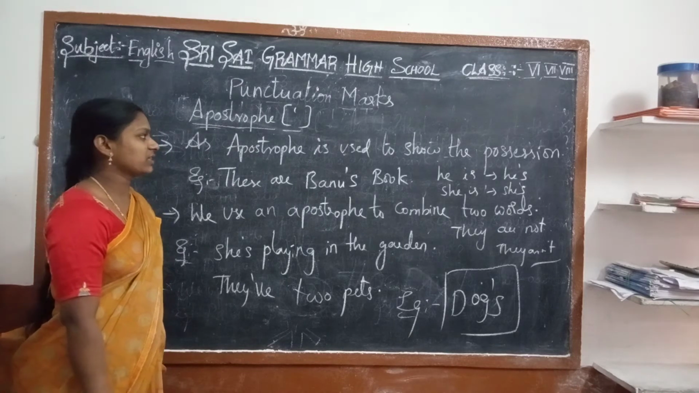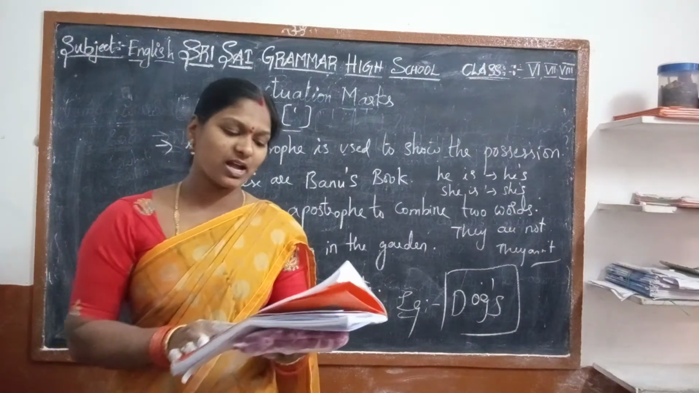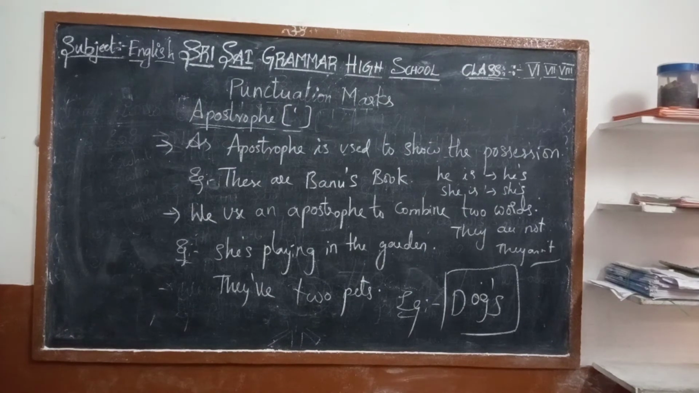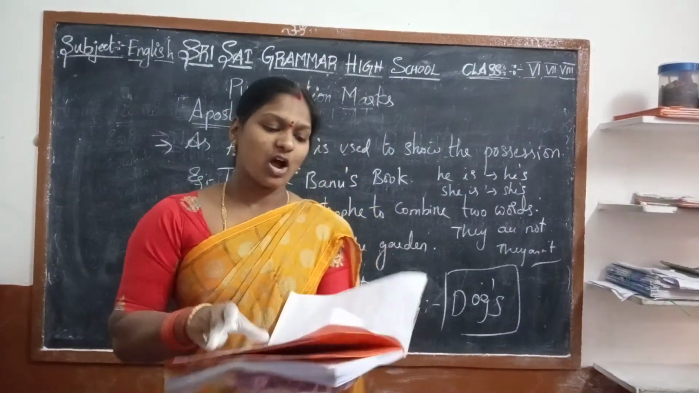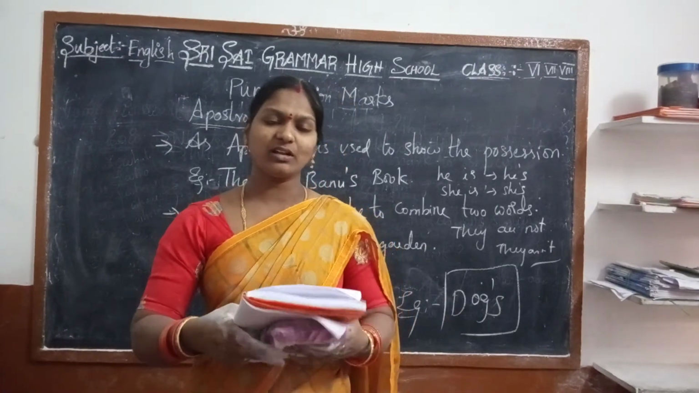These are the types of punctuation marks. How are these punctuation marks? Did everyone understand how many types of punctuation there are? Once again I am repeating, listen.